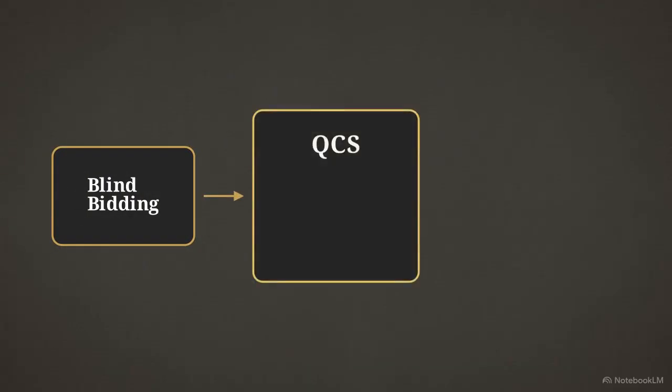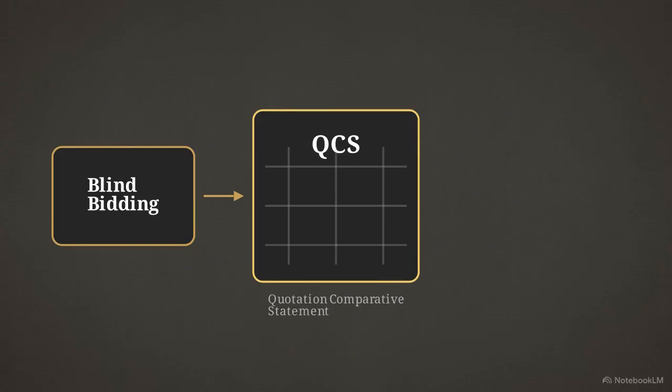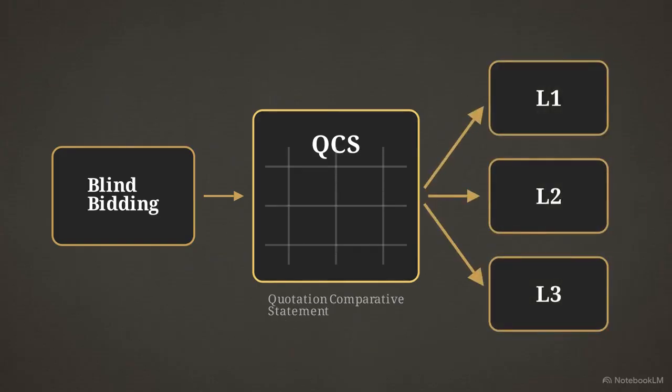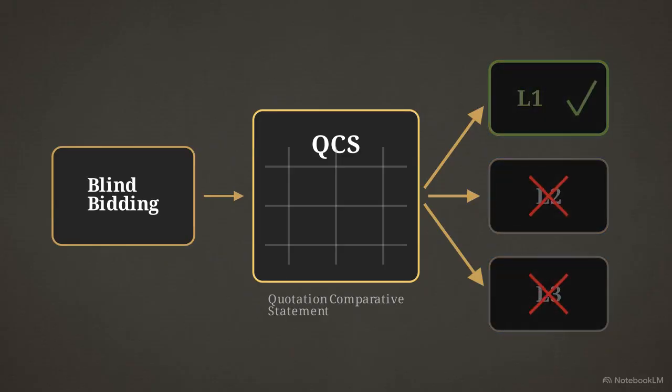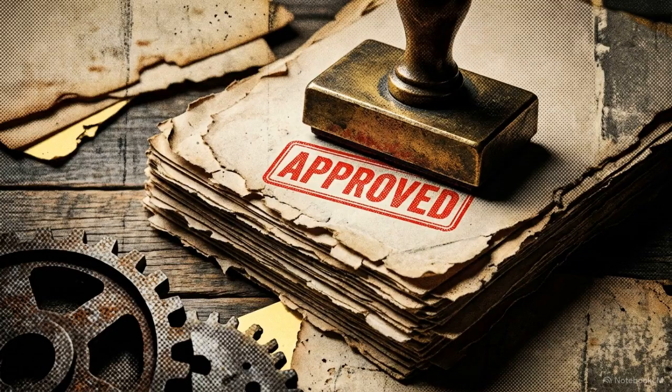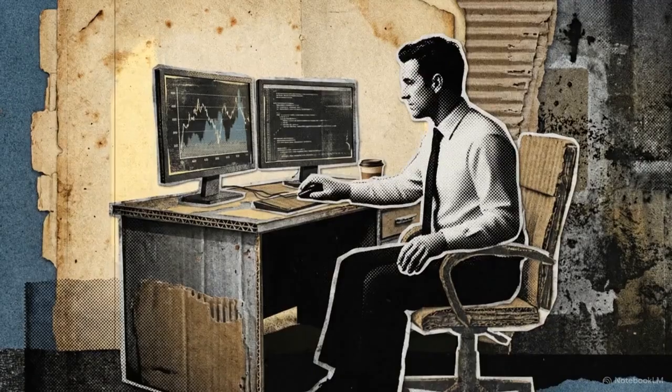This flowchart outlines the e-auction pipeline. RFPs go out, vendors submit blind bids, and the system generates a quotation comparative statement. The algorithm identifies the lowest bid, the L1, and awards the contract, physically forcing strict automation and removing human decision-making.